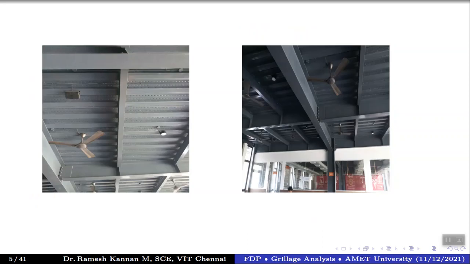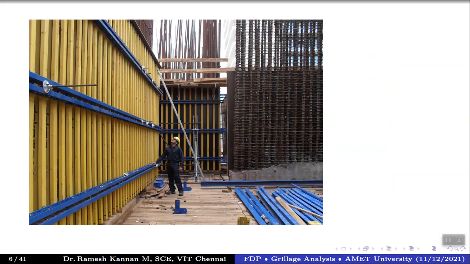So not necessarily the crisscrossing of beams in a parallel plane, but one could be above and one could be below as well. So those are also called skew grillages. In this case, you see this is called waler. This is generally called walers because that's a double channel. So that's generally double in number.